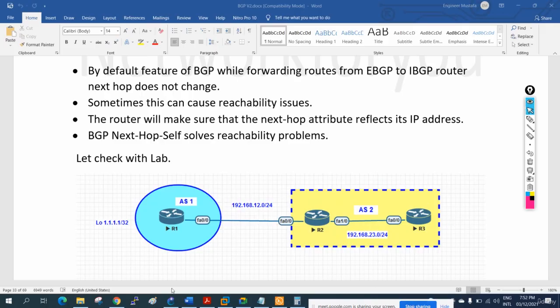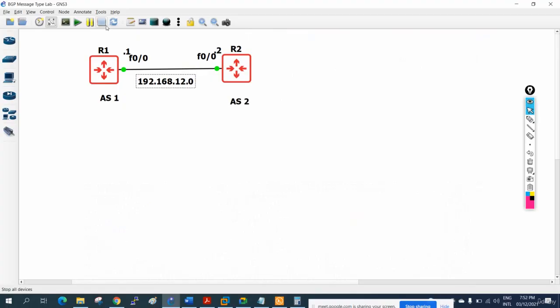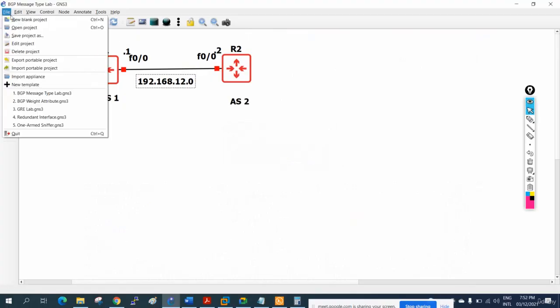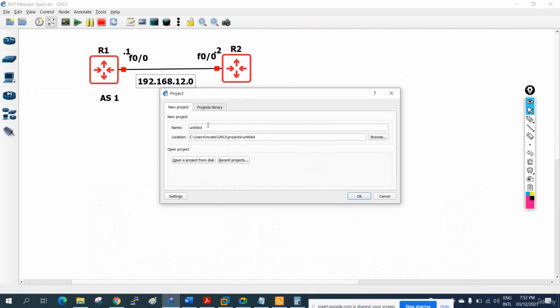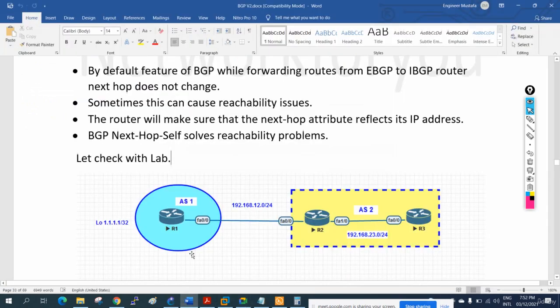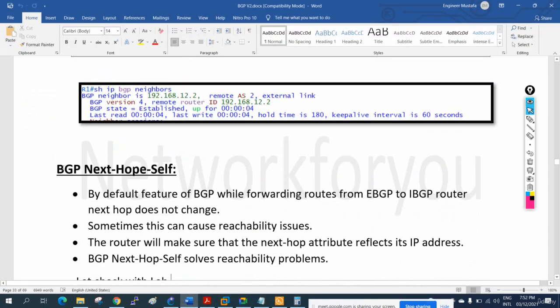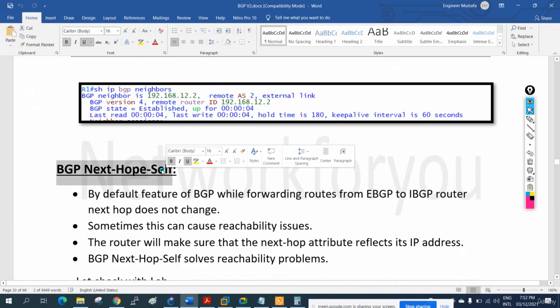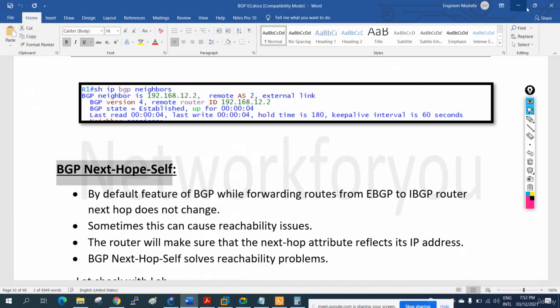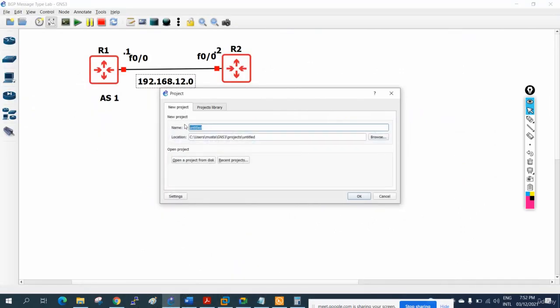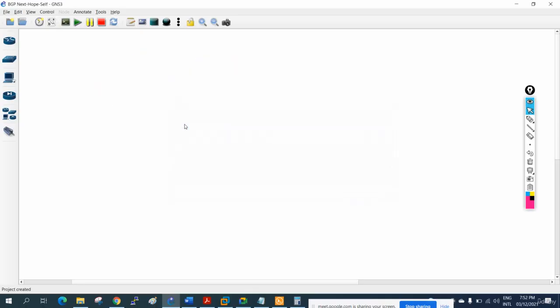So what I will do, I will go here, let me switch off this one and create a new lab, a new blank lab. Here I will give the name BGP next hop self. Now we will take 3 routers.